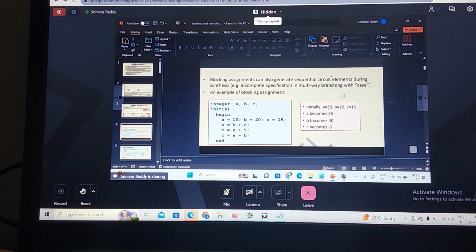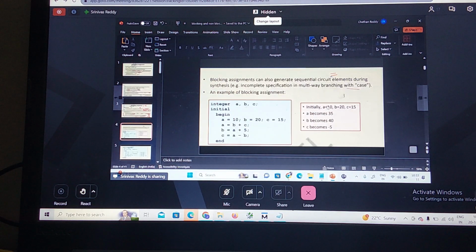This blocking assignment can also generate sequential circuit elements during synthesis. For example, for multi-branching cases, we can use blocking assignments. One case where you can use blocking assignments is to generate the sequential circuit elements during synthesis. When you are doing the synthesis operation, like incomplete specification, multi-way branching, you can do it with blocking assignments. Like case statements, you can use the blocking assignments.